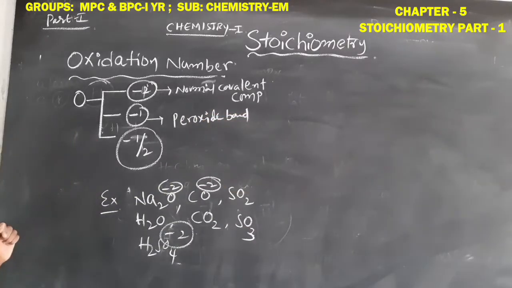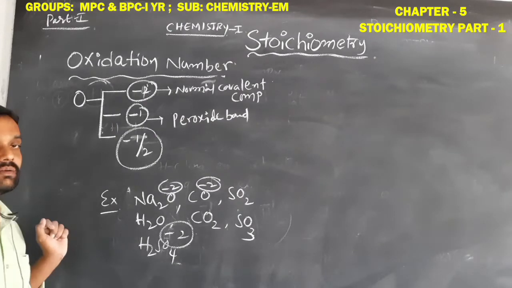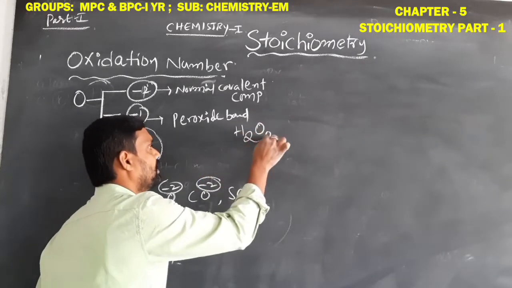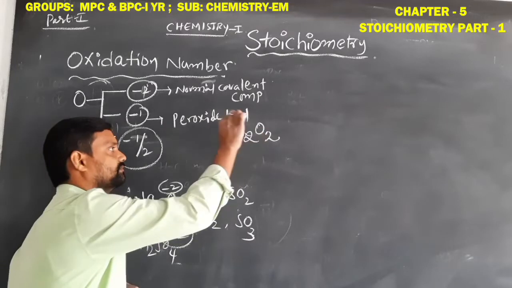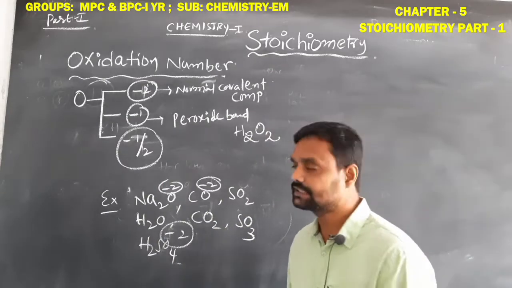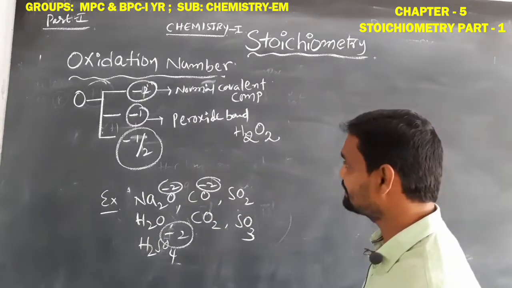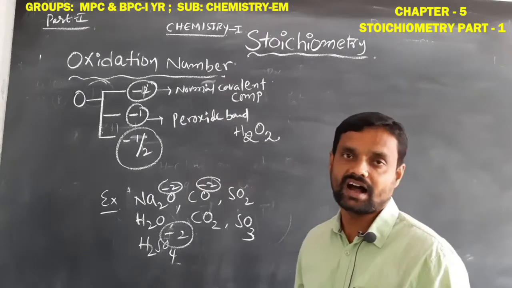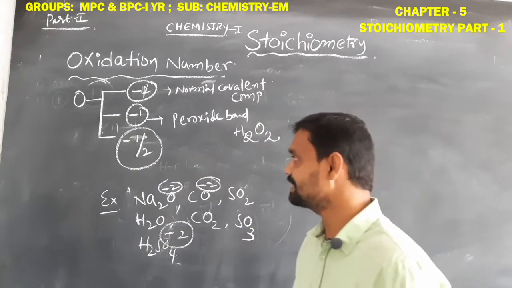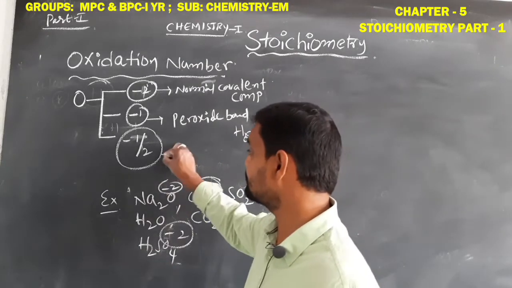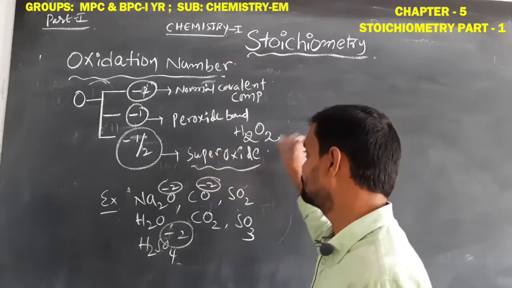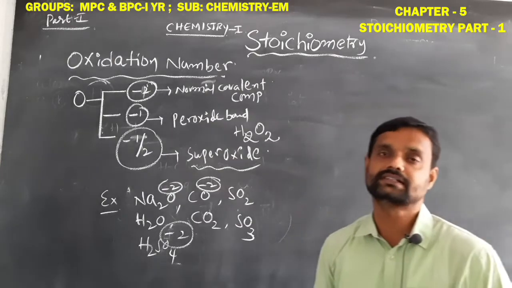In rare conditions, when oxygen is involved in a peroxide bond, then only it will show the -1 oxidation number. A well-known example of a peroxide is H2O2, hydrogen peroxide. In hydrogen peroxide, oxygen is involved in the peroxide bond, so its oxidation number is -1. Another condition is -1/2: when oxygen is involved in a superoxide bond, it will show the -1/2 oxidation number.